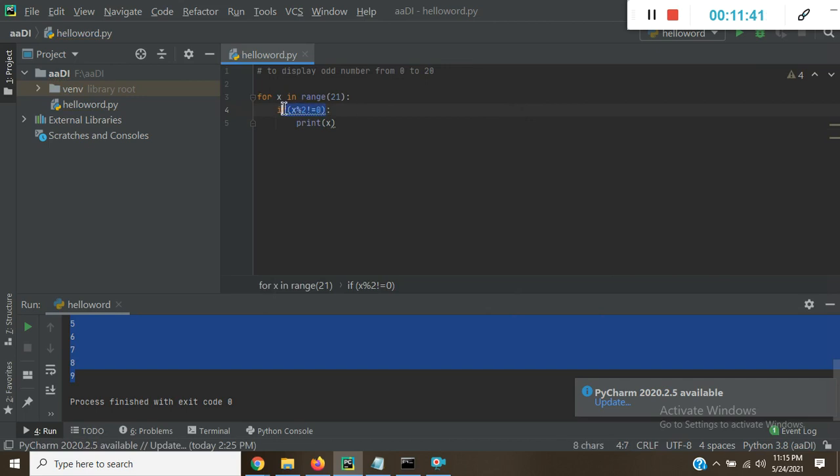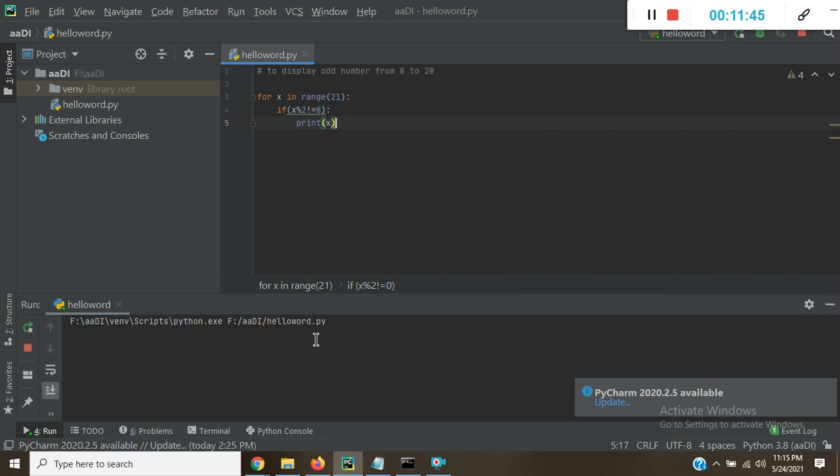If this condition is true, then it will print only those values. So it will give me odd values 1, 3, 5 up to 19. So you can check odd numbers with a for loop also.